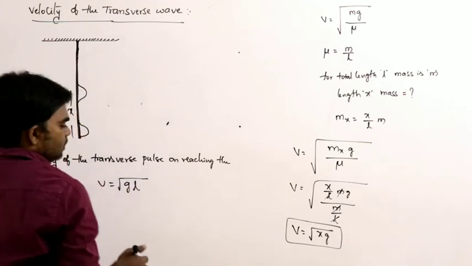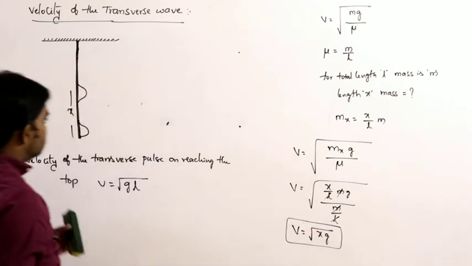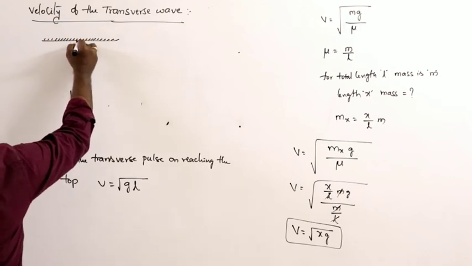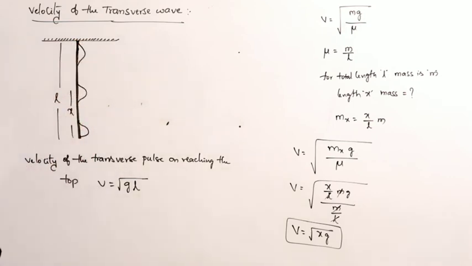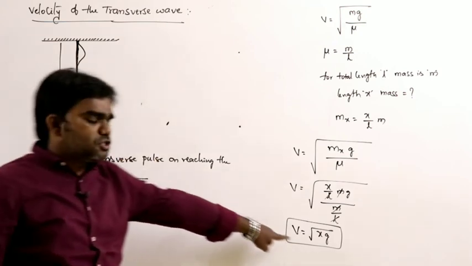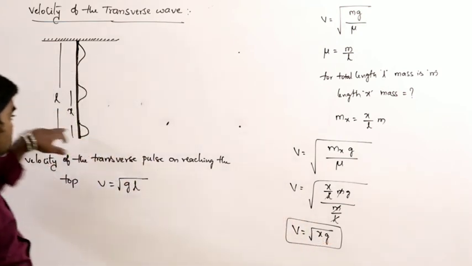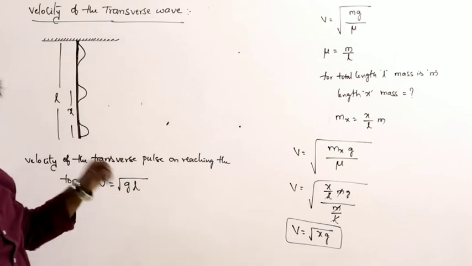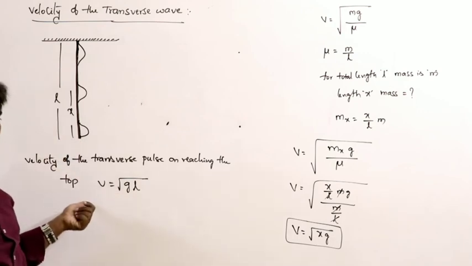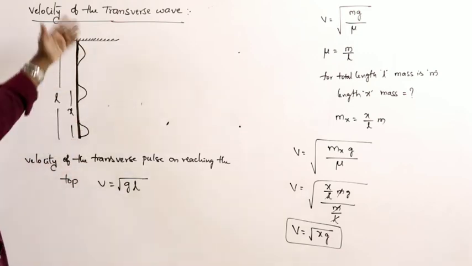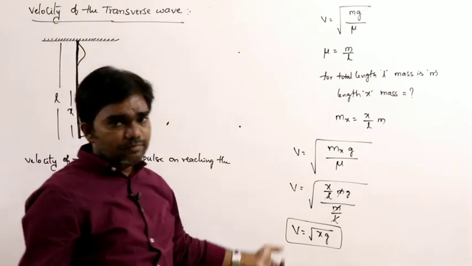In place of x we can substitute L, because if the pulse reaches the top, the total length of the string is L. For distance x, the velocity is square root of xg. For the distance L, the velocity is root of gL. We can calculate velocity at any position based on this formula.